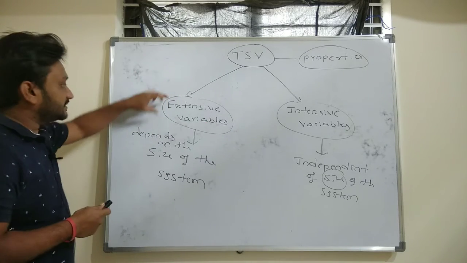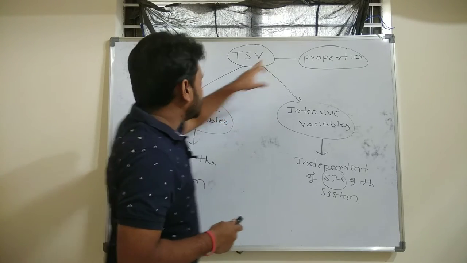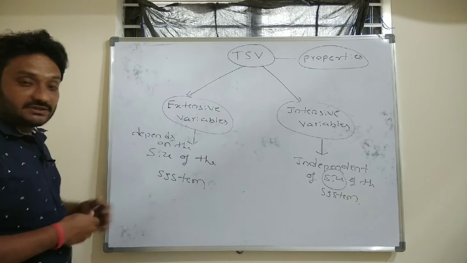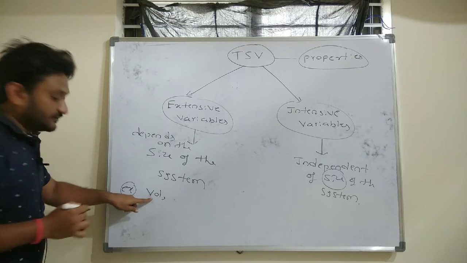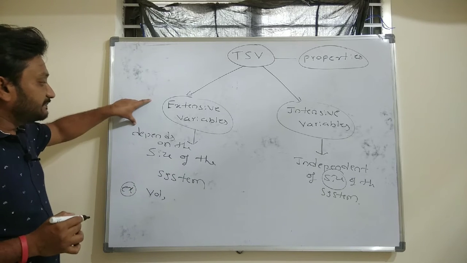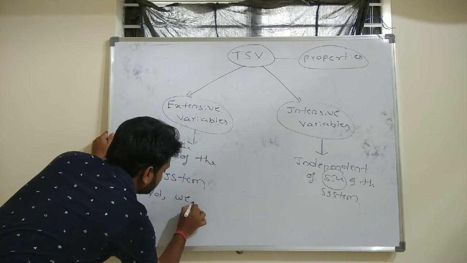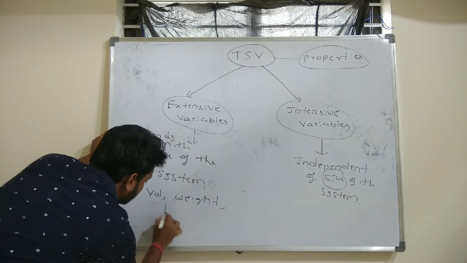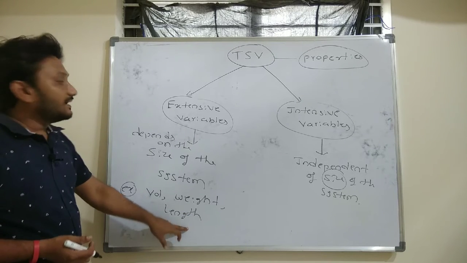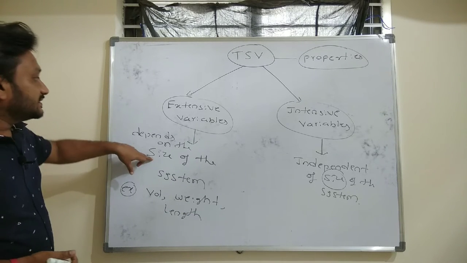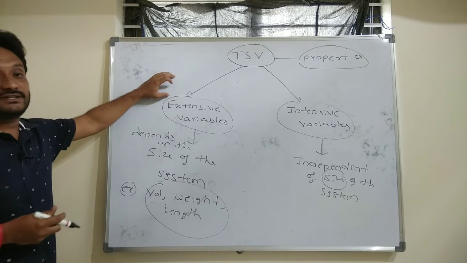Now let us have an example for extensive variable and intensive variable. We discussed that extensive variable will depend on the size of the system. Then what are such variables which depend on the size of the system? Example, volume of the system. We can easily say that the volume of the system depends on the size of the system, and weight of the system, and length of the system. All these, volume, weight and length of the system, depend on the size of the system. That is the reason why we will call these thermodynamic variables extensive variables.